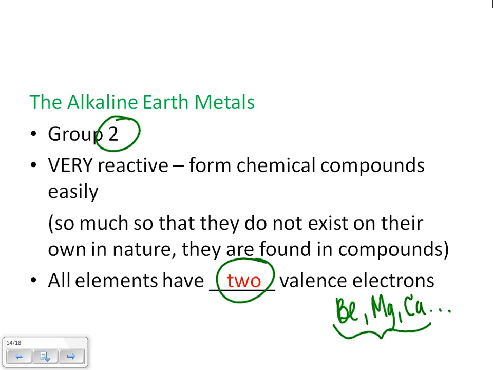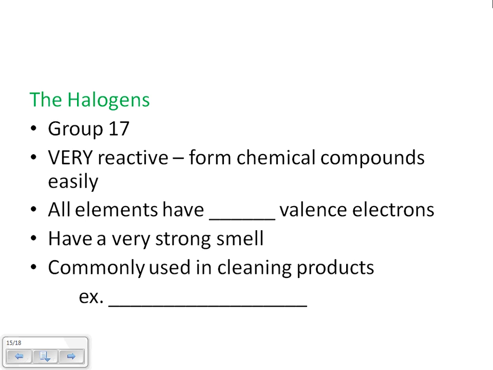Okay. Let's jump across the periodic table to the second to last group. We're going to look at the halogens. That's group 17. Here we're talking about fluorine, chlorine, bromine, iodine. We're going to skip the ones in the middle for now. We'll come back to them. These are also very reactive, and they like to form chemical compounds easily.